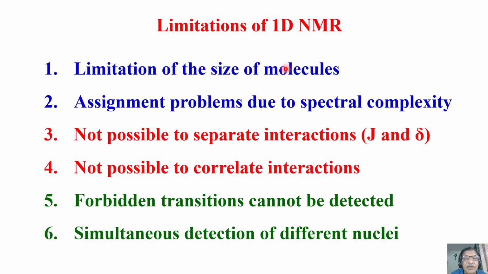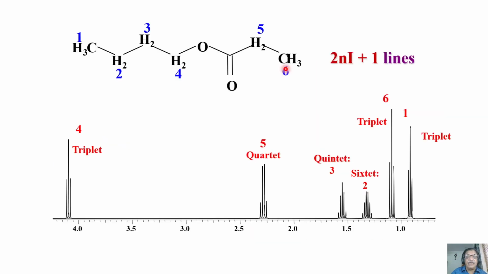How did we make the assignment? Based on the chemical shift information, using our knowledge of shielding and deshielding, and also we understood a lot about scalar coupling. Looking at the multiplicity pattern, we made the assignment of which is the CH3 peak, which is the CH2 peak, and which is the OH peak. Done. No problem about it. We also analyzed this molecule.